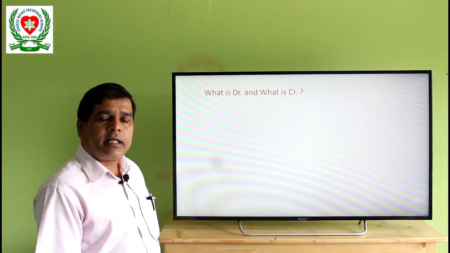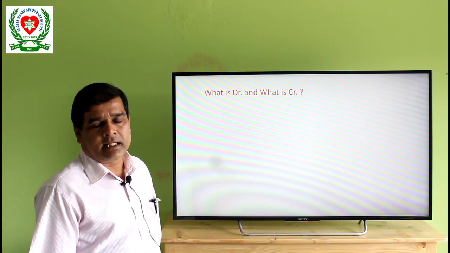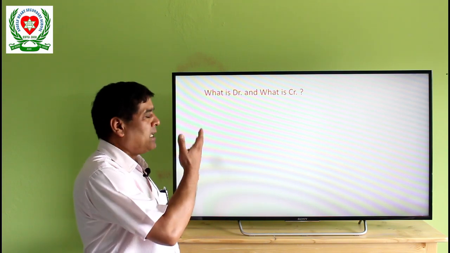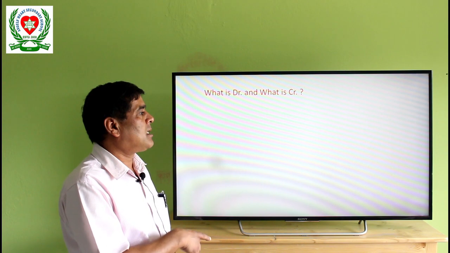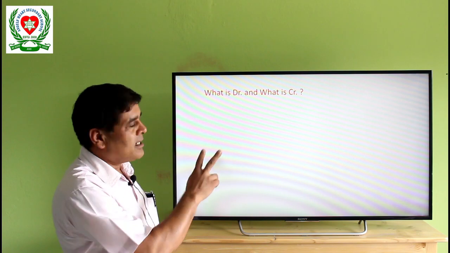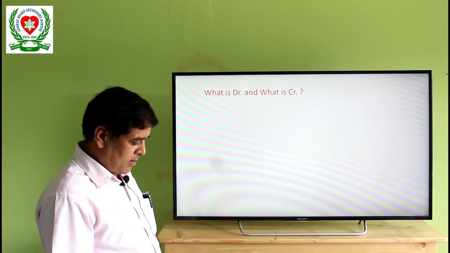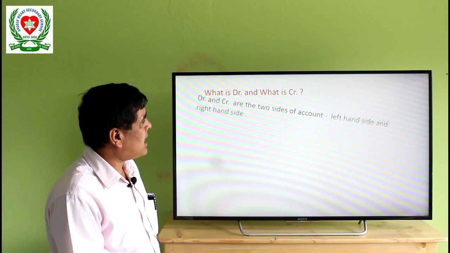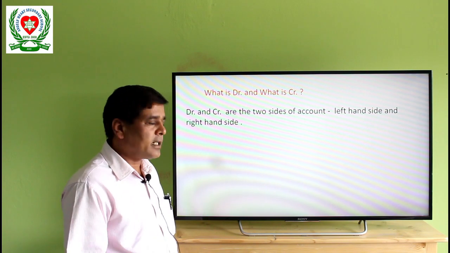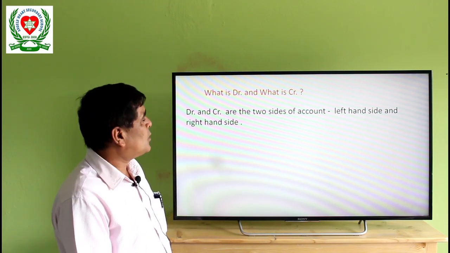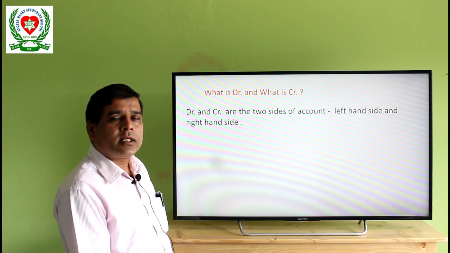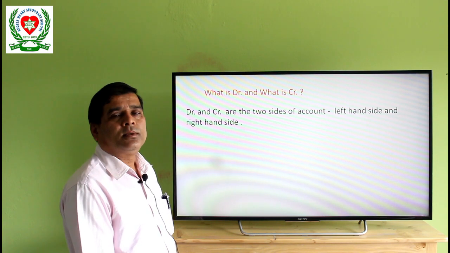Then I talk about debit and credit, but what is debit and credit? Simply, debit means the left hand side and credit means the right hand side of the account. These are two sides of the account, but which items are to be recorded on the debit side and which on the credit side, there are rules or principles of accounting. According to these rules, these formulas, we have to record them.